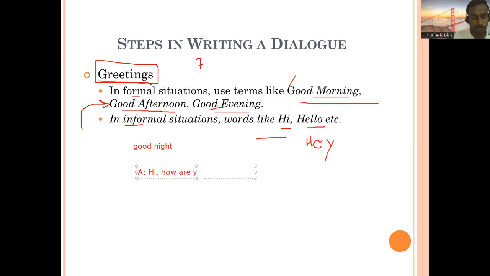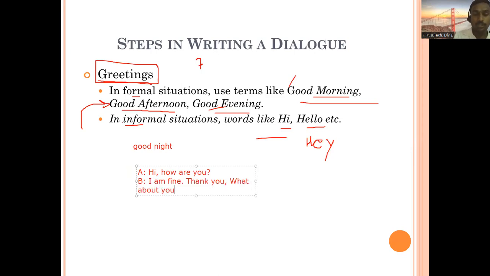So that can be the beginning for any dialogue, in an informal situation. And then what will be the reply of B? I am fine, I'm good. What about you? Or you can also say thank you. And the same person can ask, what about you?